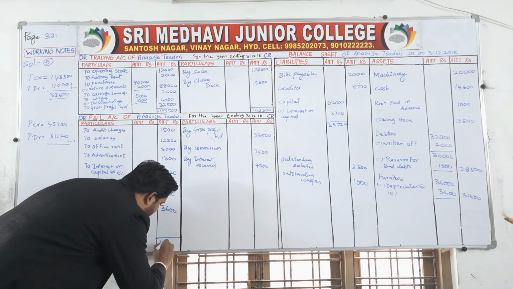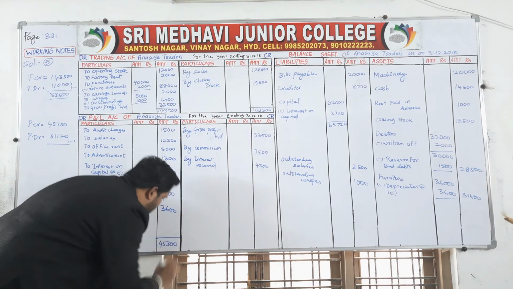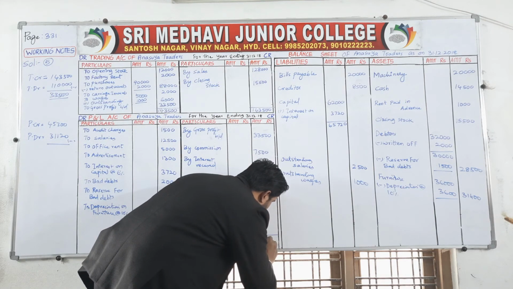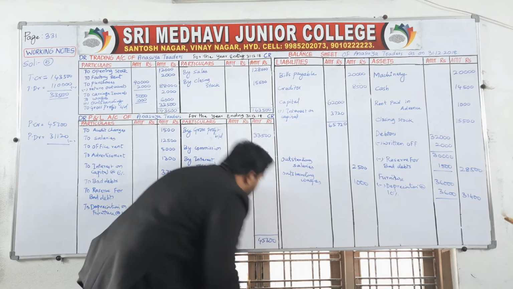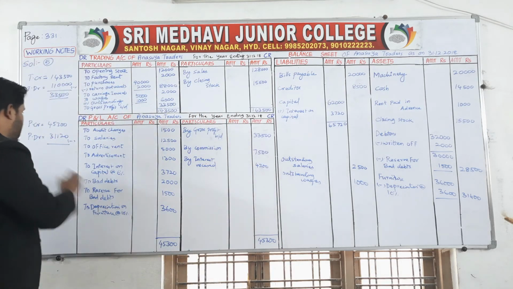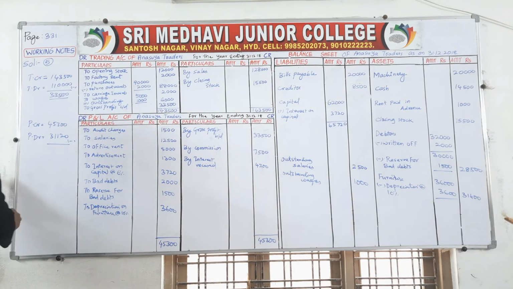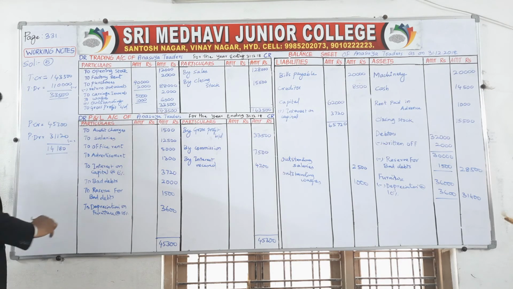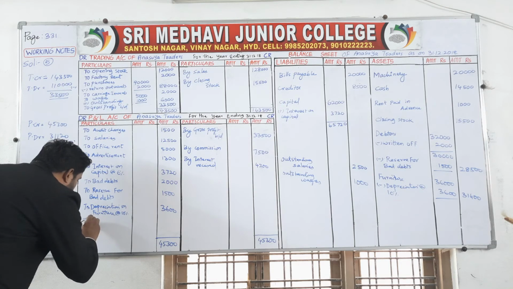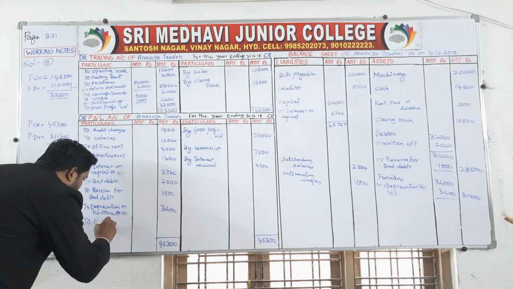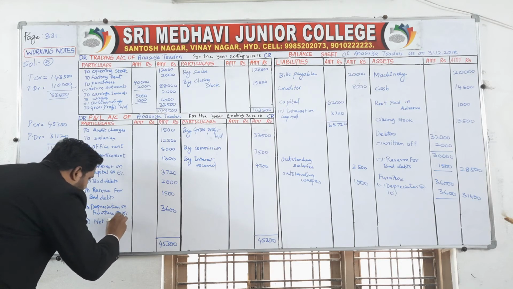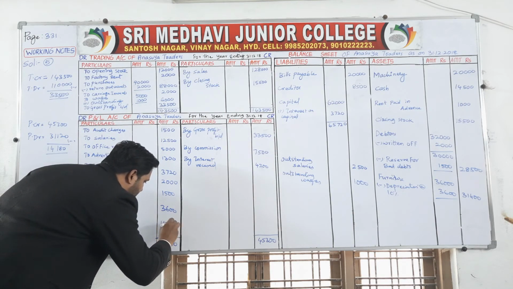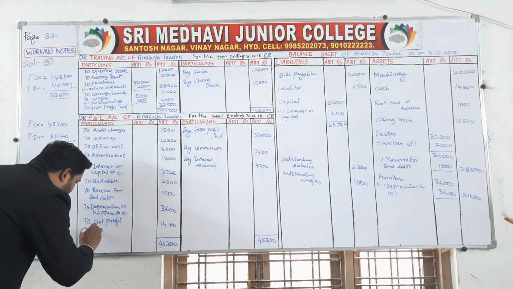So right here 45,300, right here as well 45,300. From the highest value minus the lowest, you will come to know that net profit will be 14,180. That is your net profit, 14,180, transferred to capital.